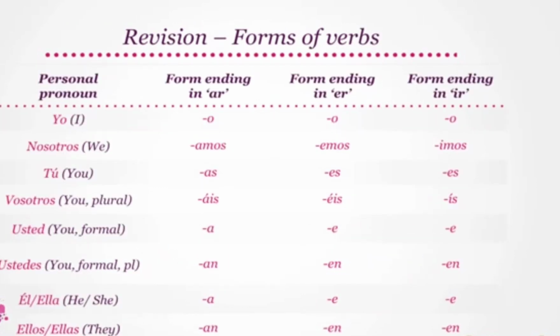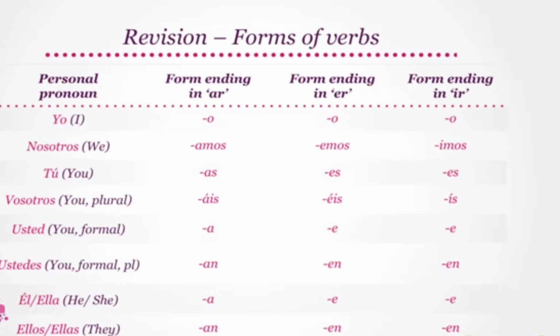Let's revise the forms of verbs ending in AR, ER, and IR together one more time. With yo, or I, verbs ending in AR, ER, and IR all take up the ending O. With nosotros, or we, AR changes to amos, ER to emos, and IR to imos. Informally, with tú, verbs ending in AR are changed to AS, and ER and IR endings are both changed to ES. In its plural form, or with vosotros, the endings for AR, ER, and IR verbs are áis, éis, and ís, respectively.